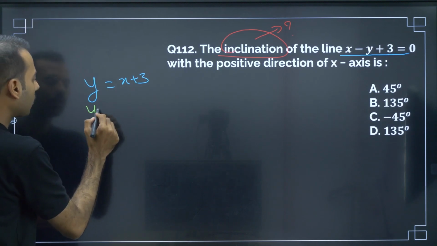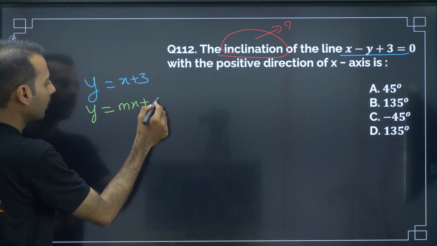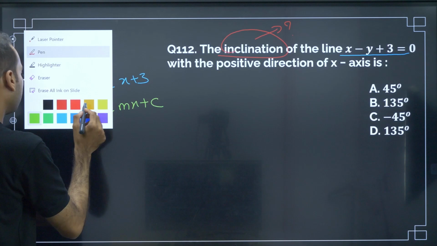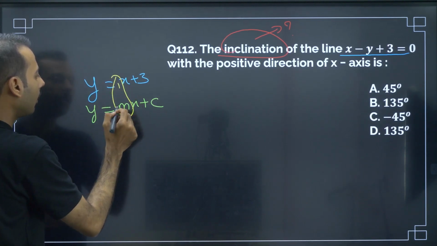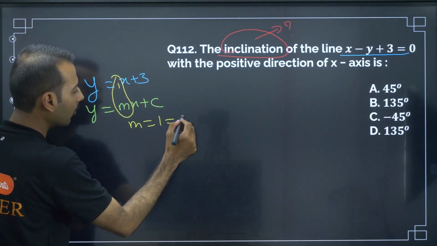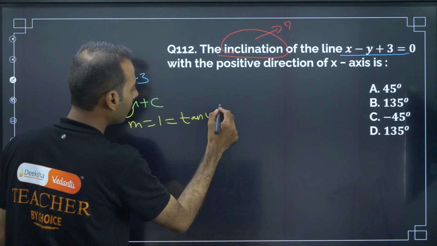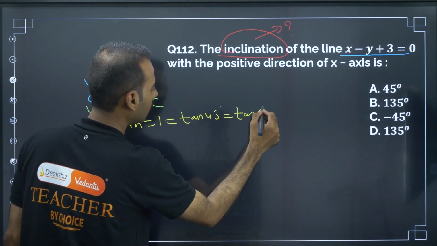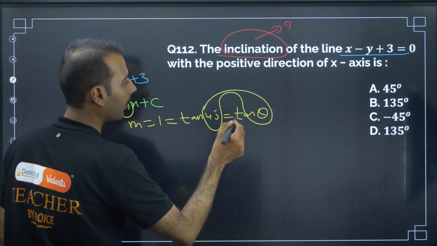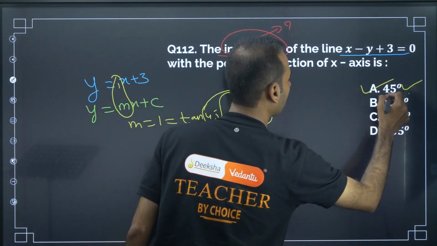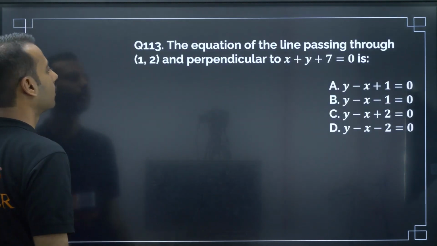Now the standard equation is y is equal to mx plus c. So if I compare here, m is equal to 1 is equal to tan 45. So theta is equal to 45 degrees. Is there any option? 45 degrees, A is the answer. Moving on to the next question.